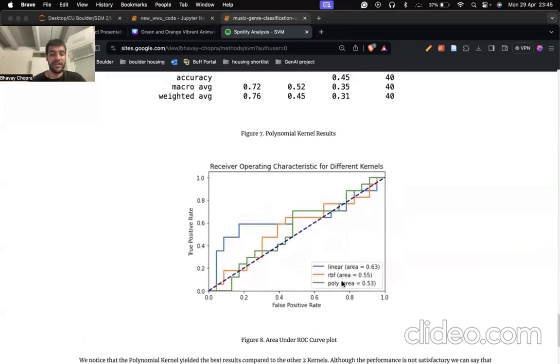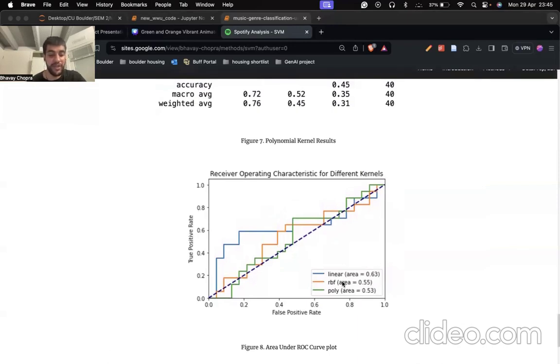In the conclusions drawn from the analysis, it became apparent that audio features and traditional machine learning methods may have limitations in capturing the multifaceted nature of music popularity. This complexity includes factors such as artist reputation, marketing efforts, cultural trends, and subjective listener preferences, which are not easily quantifiable through audio analysis alone.